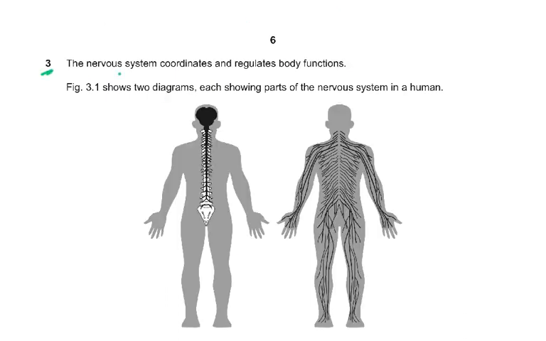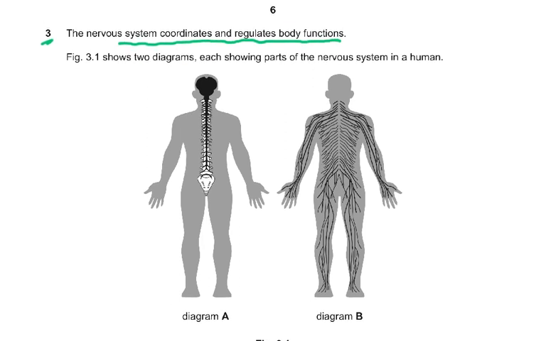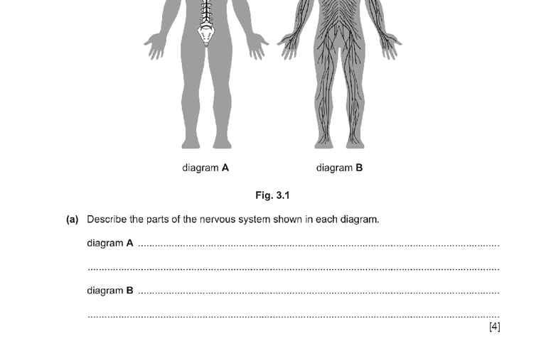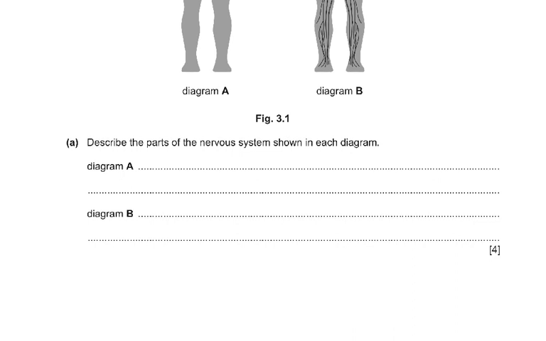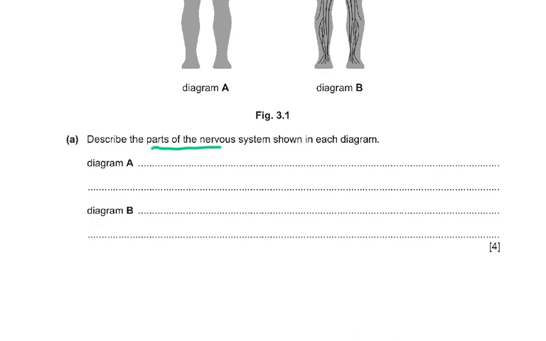Question number 3. The nervous system coordinates and regulates body functions. Figure 3.1 shows diagrams, each showing parts of the nervous system in a human. Diagram A and diagram B. Describe the parts of the nervous system shown in each diagram. And please remember, describe the parts of the nervous system shown in each diagram. So why are there 4 marks for this? Basically, describe the parts of the nervous system shown in the diagram.